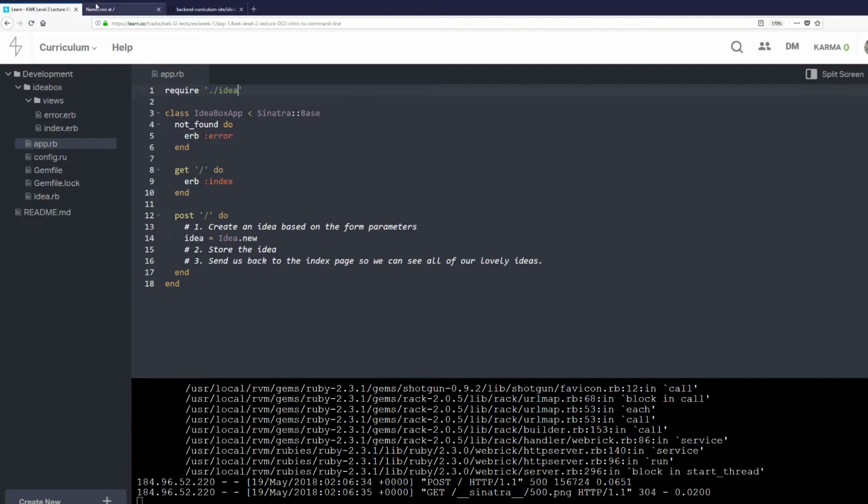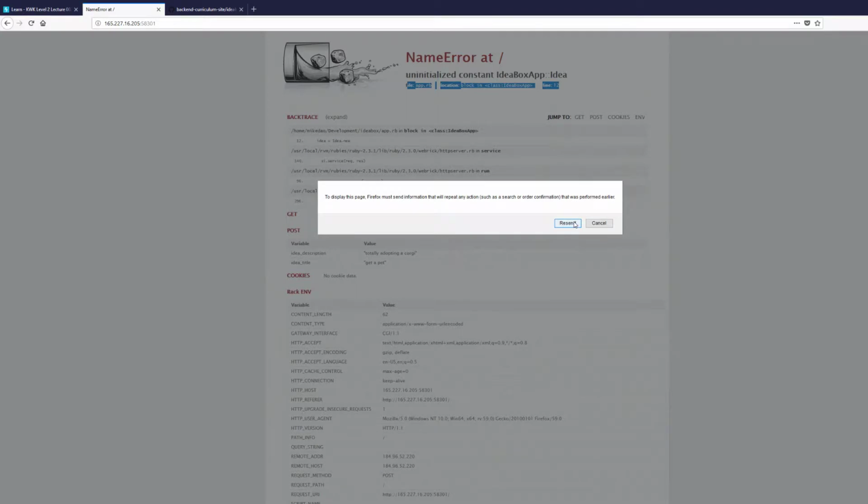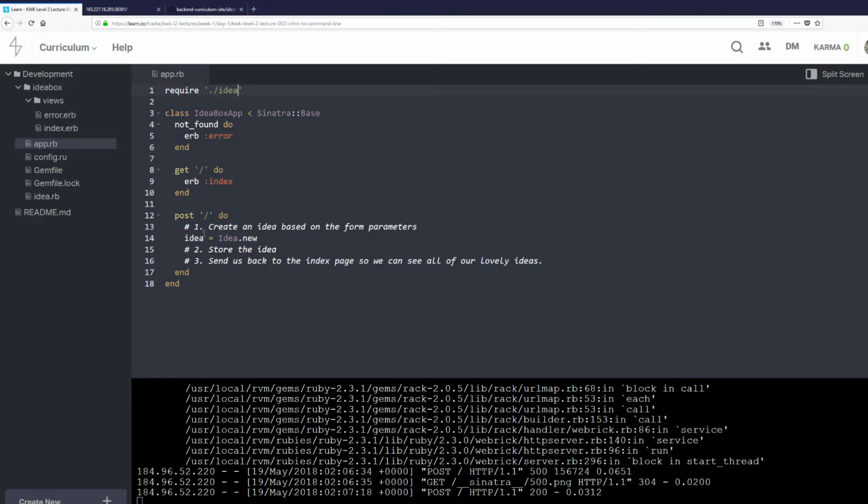So I've saved the file. I go back here, I hit refresh, I'm going to resend my information, and I've got a blank screen. Cool. So that means that this happened successfully, which is what I want. And so number 1, finished. We are good at programming.